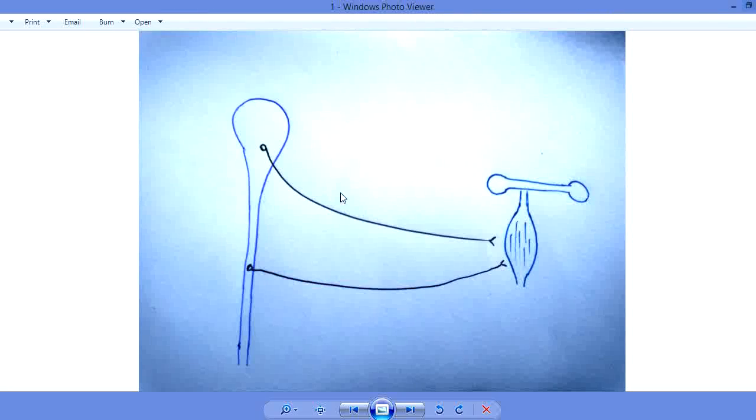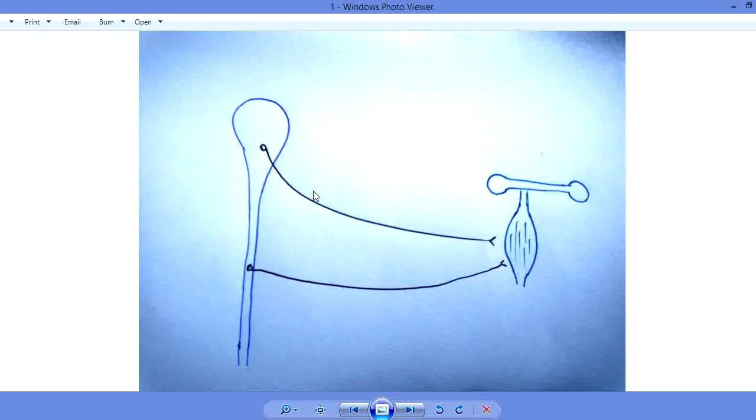For example, in this diagram you can see this is the brain, this is the spinal cord, and this brain and spinal cord are connected with a muscle. This muscle is connected with a bone. So let's suppose this is an organ, and the muscle of this organ is connected with the brain and also with the spinal cord. The system which connects this organ with the brain or spinal cord is called the peripheral nervous system, the system which connects any organ with the central nervous system.